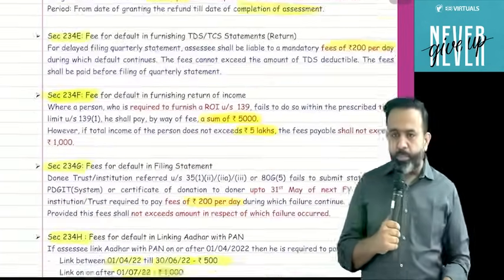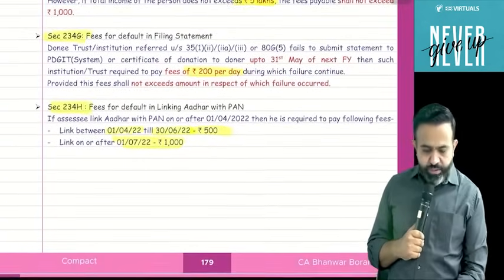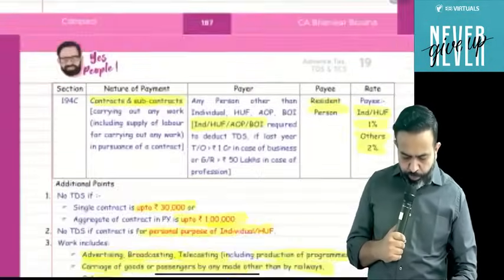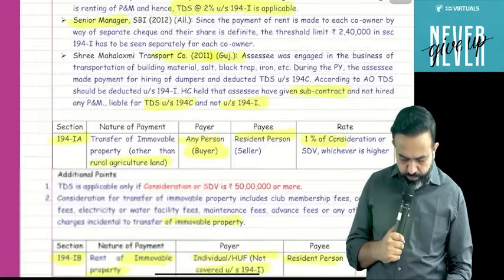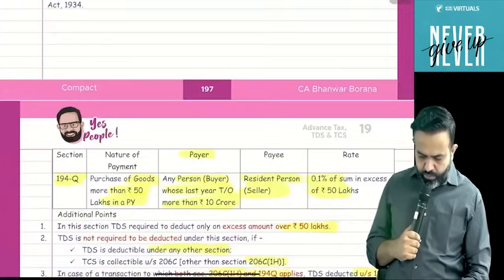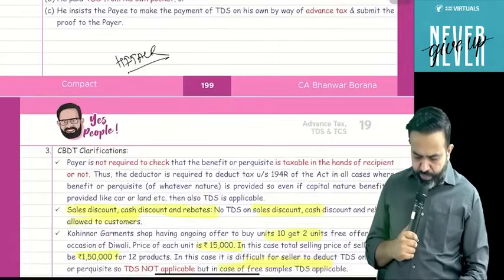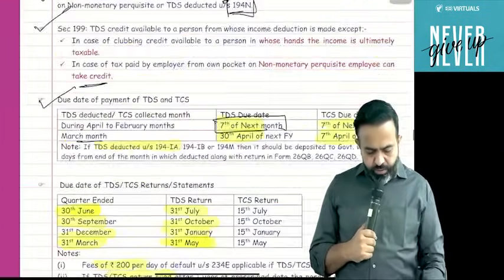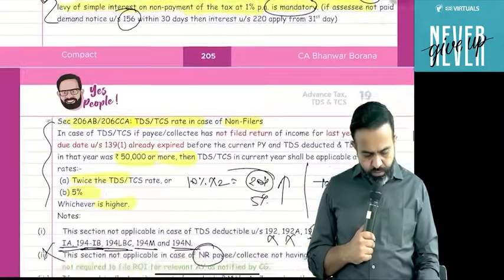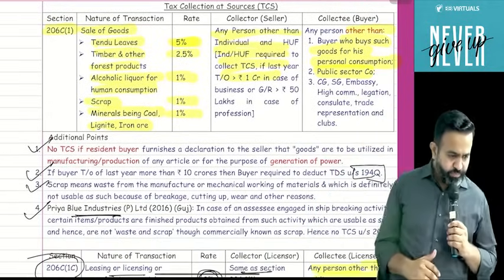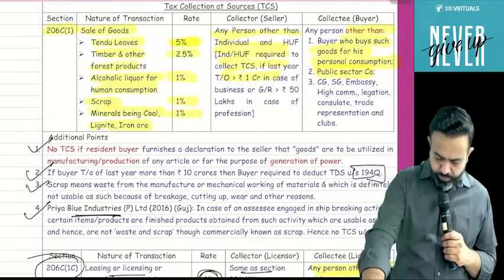So just tell me the page number in compact if you are having the compact. Okay, so page number 207 for the TCS. Page number 207 if you are having the compact. Then it's okay. If you don't have the compact, then also it's okay. Just focus here on the board.